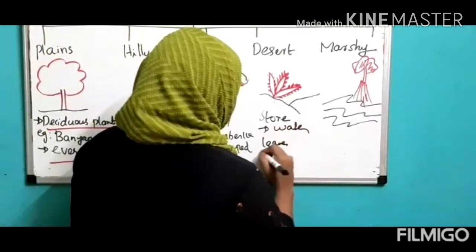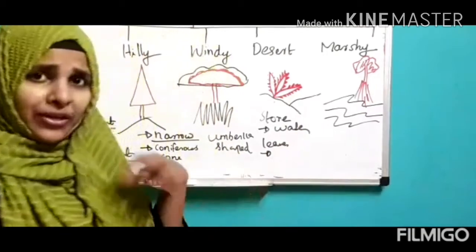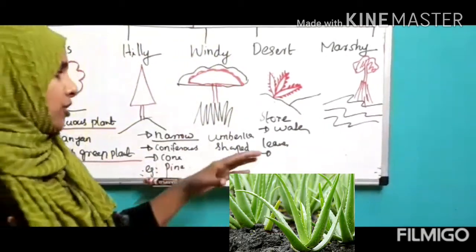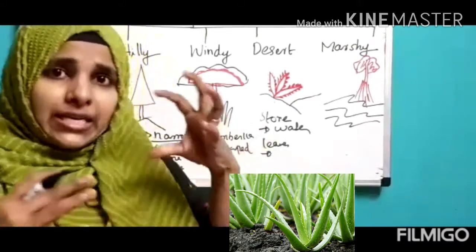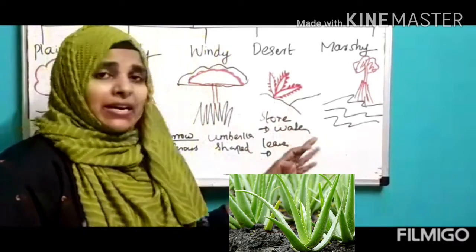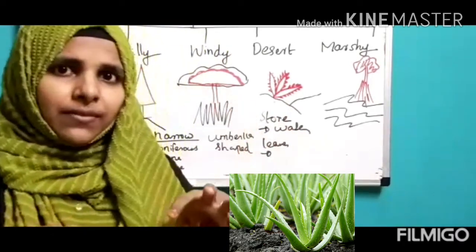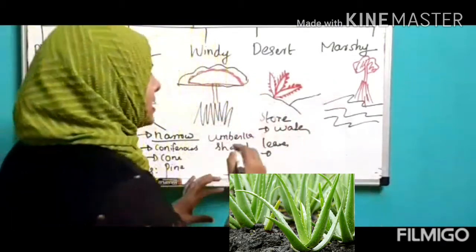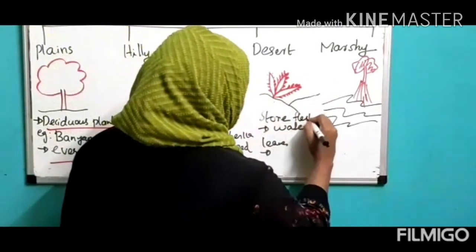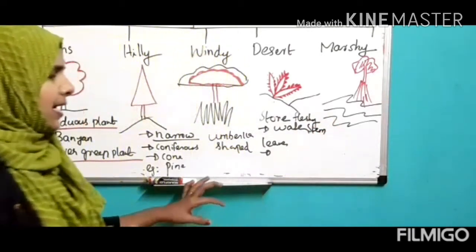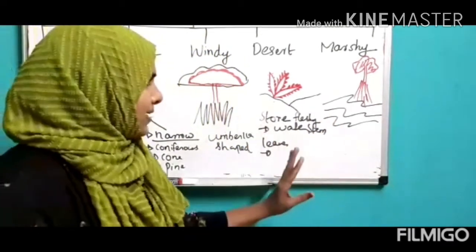Its leaves are modified like a spine to reduce the loss of water. It has a fleshy stem to store the water, and leaves are modified as spines.